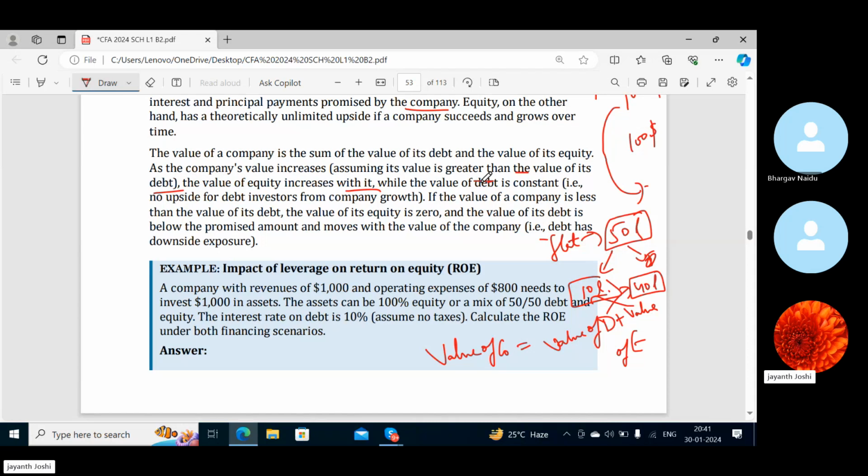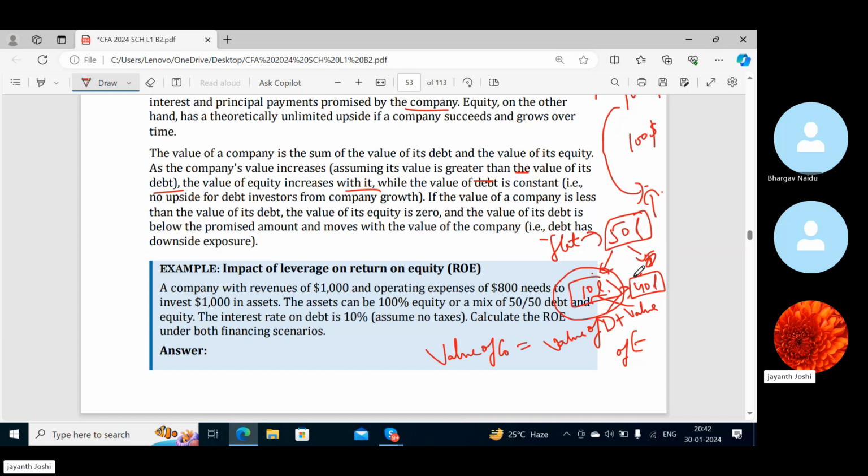So the value of stocks or shares only would fluctuate, right? So as the company value increases, if I say the asset value is increasing, definitely this and this should also move, right? But only this one can move up because this one would basically be constant.